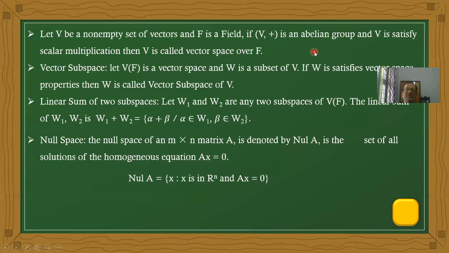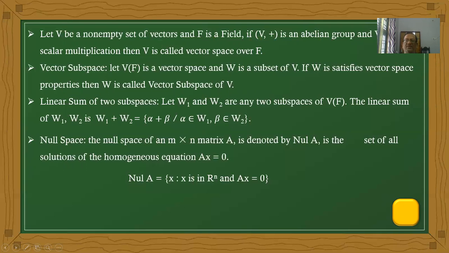In that case, V is called a vector space over F. It is a basic definition: V is an abelian group with respect to vector addition and V satisfies the scalar multiplication properties.